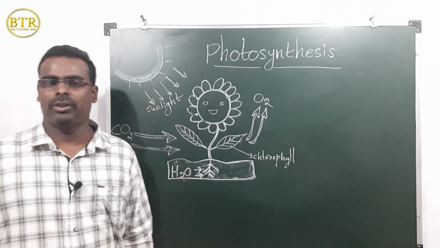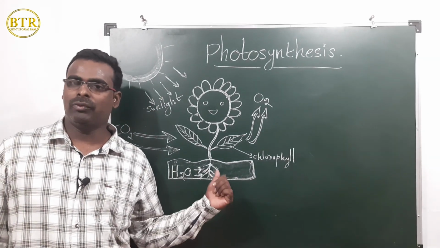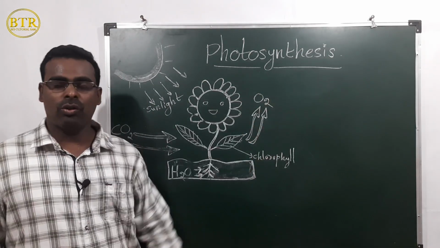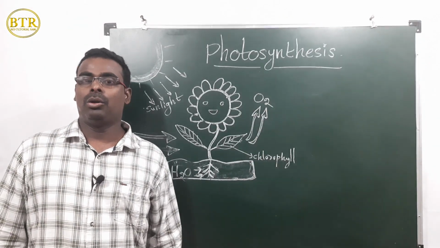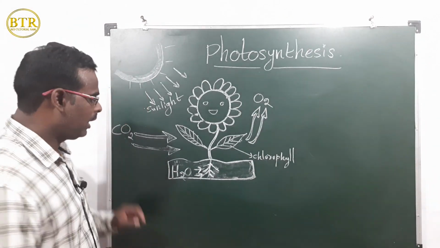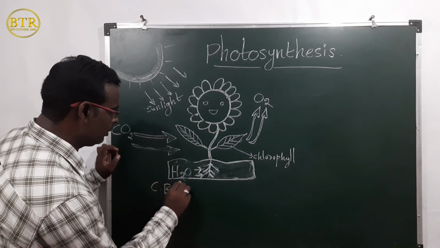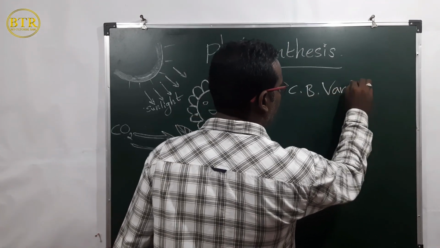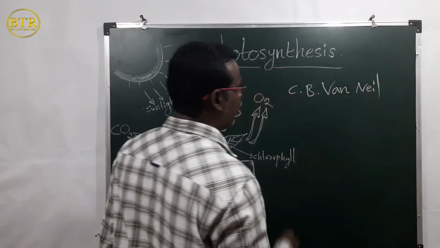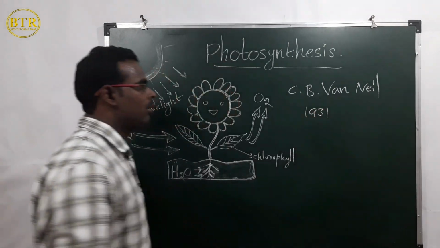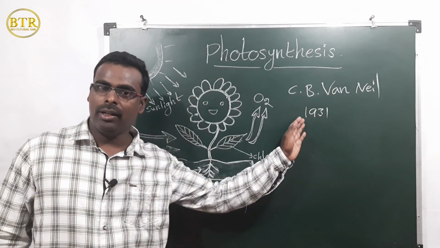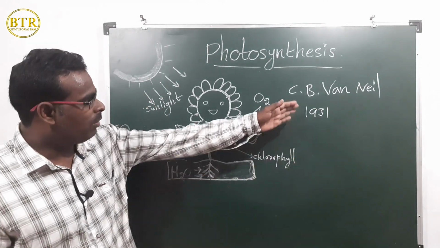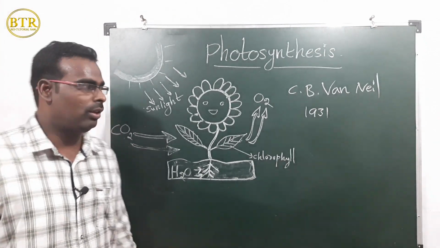Photosynthesis is a complex process. Many reactions take place in photosynthesis. Scientists took 200 years to formulate photosynthesis. The first scientist was C.B. Van Niel. His name is C.B. Van Niel. In 1931, C.B. Van Niel gave the simple equation for photosynthesis. He formulated photosynthesis.